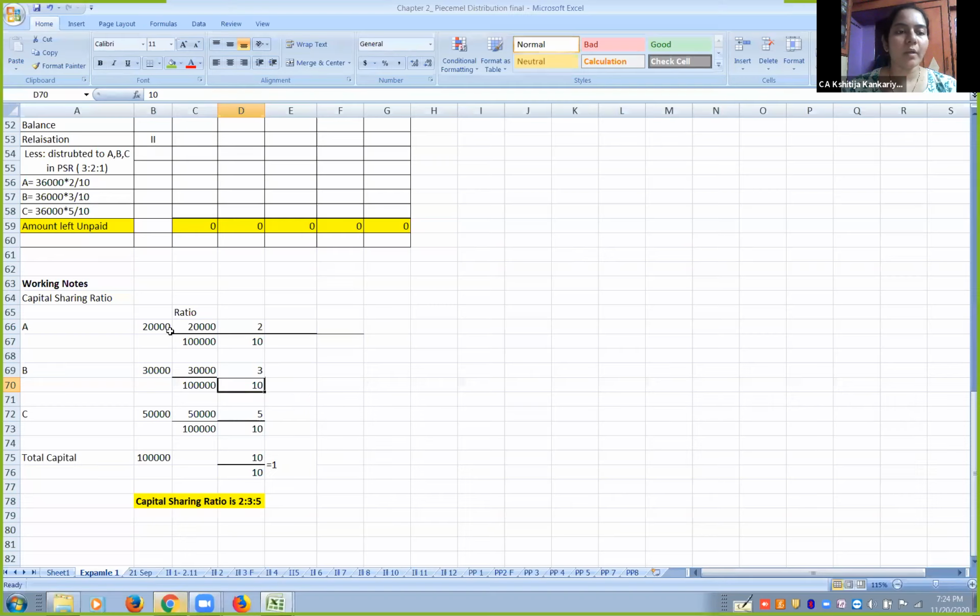Yes. So A has to be paid 20 out of 1 lakh. So that is 2 by 10. B is 3 by 10. And C is 5 by 10. Don't simplify more because we want the denominator to be the same.